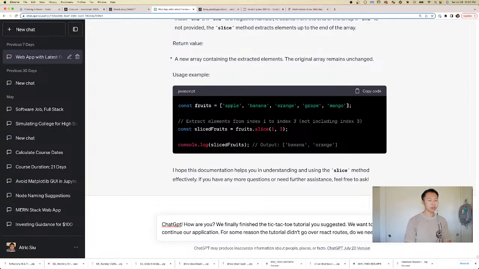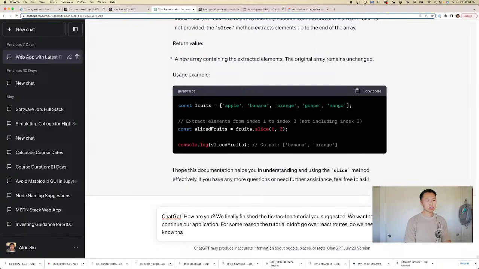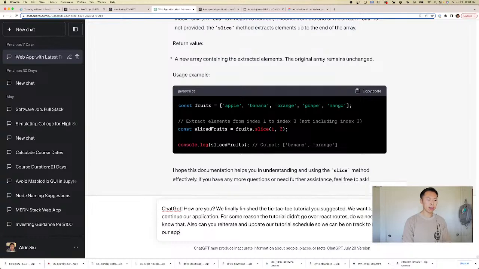Do we need to know that? Also, can you reiterate and update our tutorial schedule so we can be on track to making our application? This is the career discovery web app that we discussed when we first started talking.